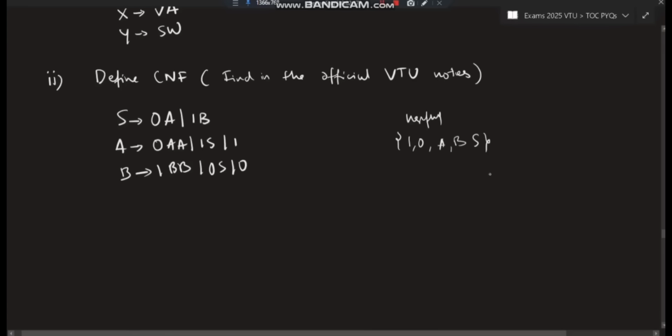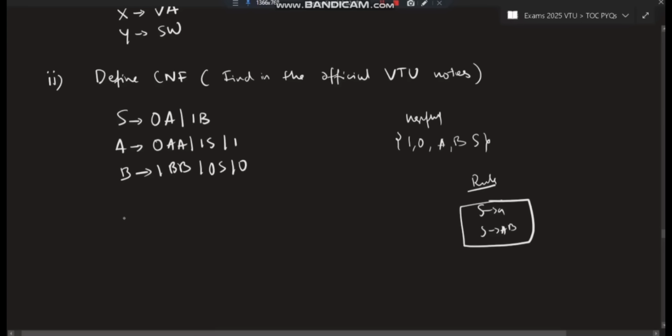Now, what is the rule? It should be in the form S goes to a, or S goes to AB, either two non-terminals or one terminal. This is in the proper form, this is also in the proper form, this is not in the proper form, and this is also not in the proper form. Actually, this and this are also not in the proper form because of the terminal.